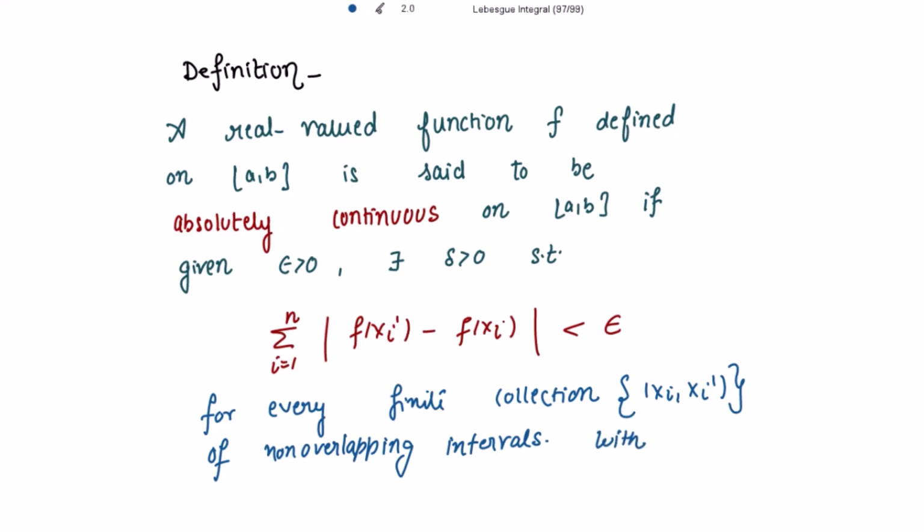With the condition that the summation i going from 1 to n of (xi' minus xi) is less than delta.